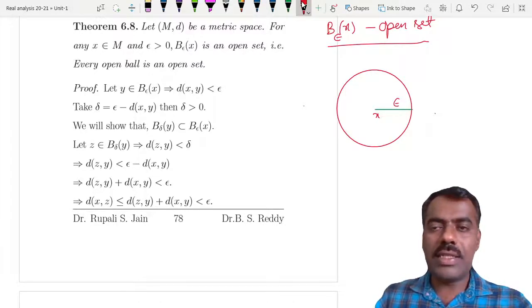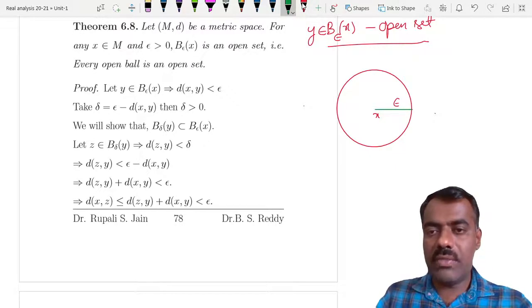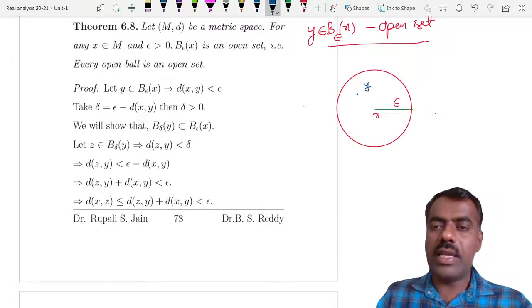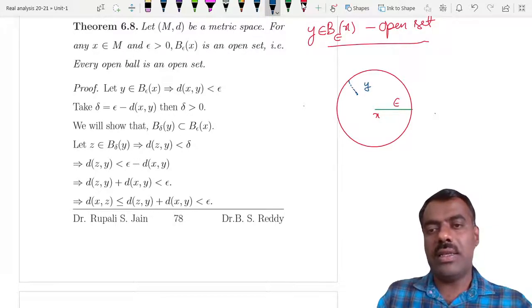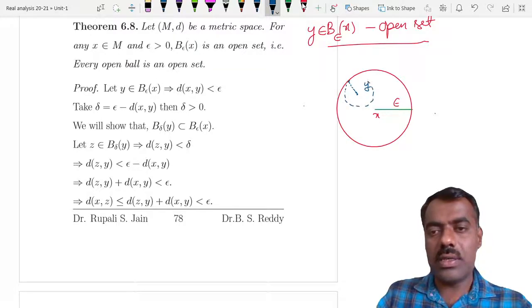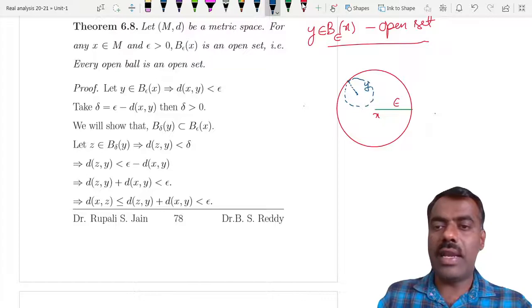We want to show that this is an open set. So if you take any y in this ball, we want to find an open ball around y which is completely contained here. If we take this much part and construct a ball around y, then it will lie inside.